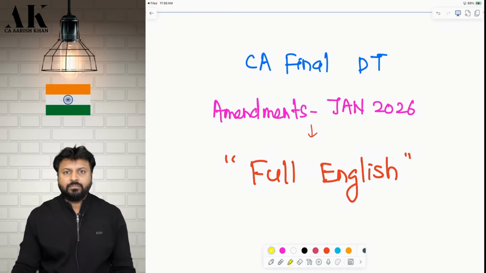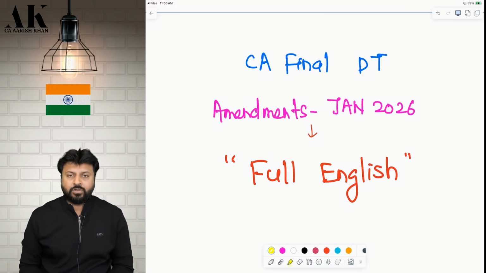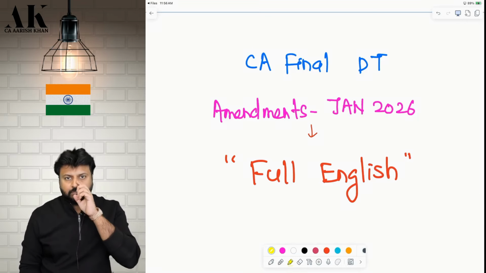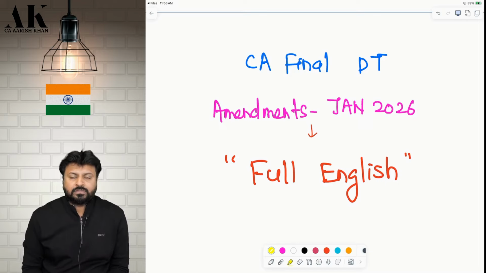So, today we have come over here to discuss the amendments which are applicable for your Jan 26 exams for our full English students, mainly of South India. We have already uploaded the amendment for Jan 26 in Hindi version, but as I have promised to all my full English students that I will be uploading separately for you all in full English. So, we will be doing these amendments today.